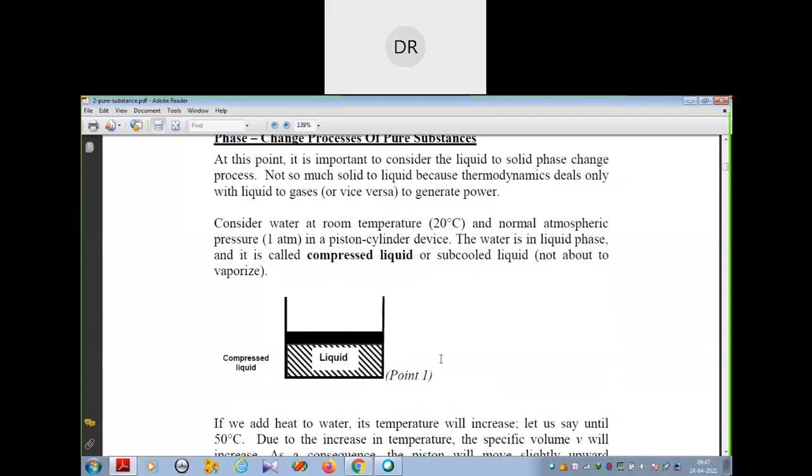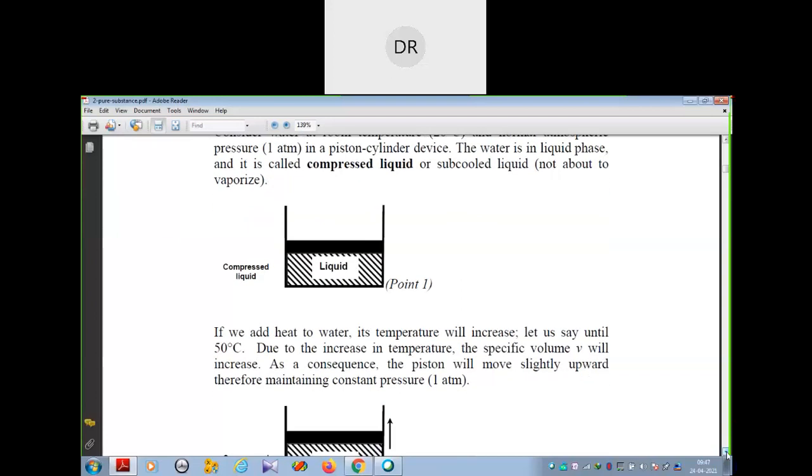But when we add heat to the water, the temperature will increase, suppose up to 50 degrees centigrade. Due to the increase in temperature, what will be the changes?